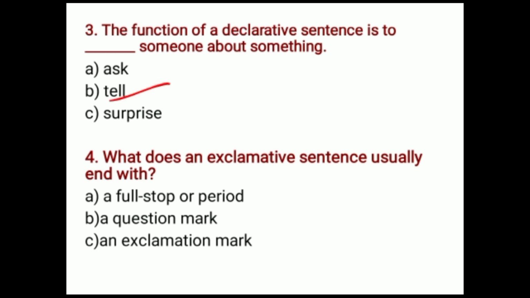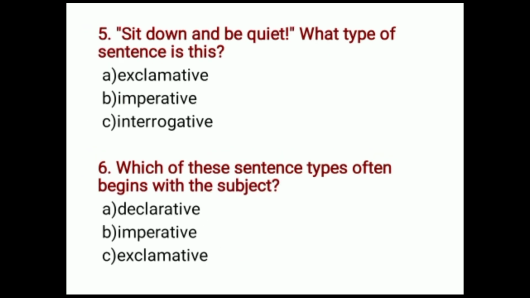Fourth question, what does an exclamative sentence usually end with? A full stop or period, a question mark, an exclamation mark. Exclamative sentence ends with an exclamation mark. It coincides with the name. Fifth one, sit down and be quiet. What type of sentence is this? Sit down and be quiet. It's an order and request. So what is it? Yes, imperative.